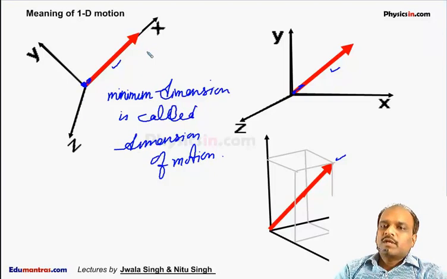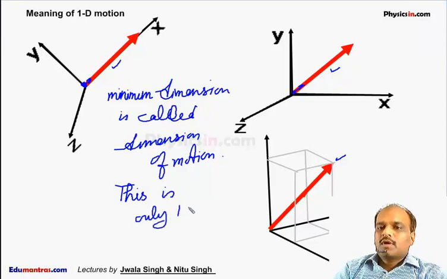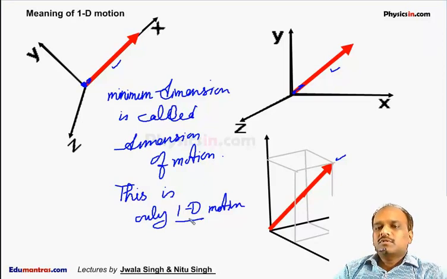So the minimum is one-dimensional motion. This motion is actually one-dimensional, whether we watch it in this frame or in this frame, it is always one-dimensional motion. In this frame it appears to be three-dimensional, but still it is treated as one-dimensional motion. So straight line motion is always called one-dimensional motion.